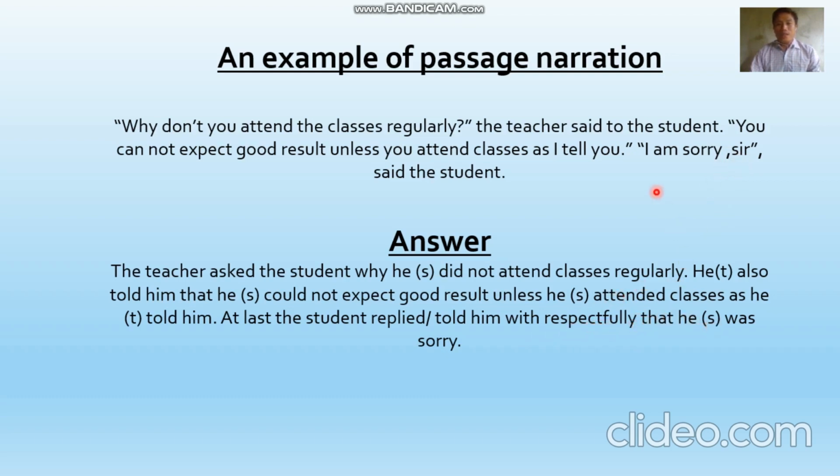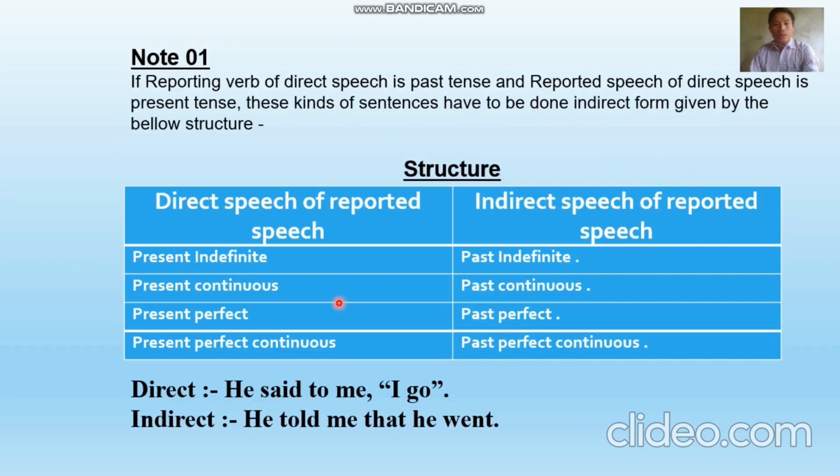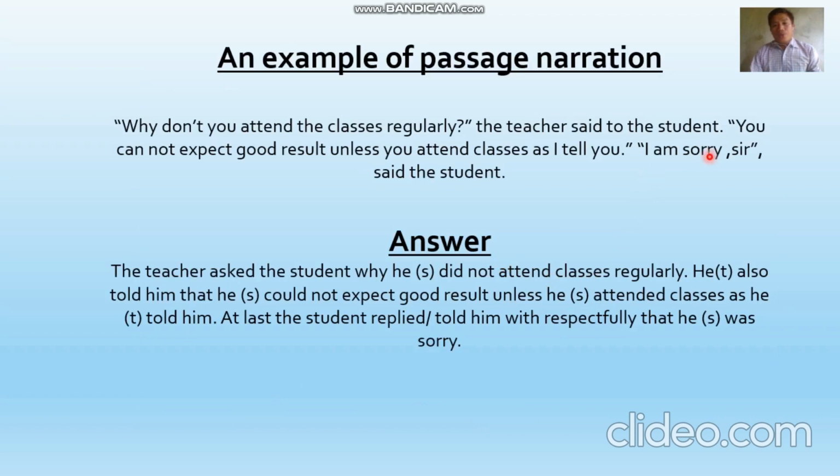Then replace this here. "I" is always first person, so we have to use the subject. Here the subject, the student, in pronoun form, we have to use "he." Okay. Then in the bracket we have to use S because S means student. Then "I'm sorry": the sentence is present indefinite tense. What do we have to use? According to note number 1, we have to use past indefinite tense. So "I'm sorry" means "he was sorry."